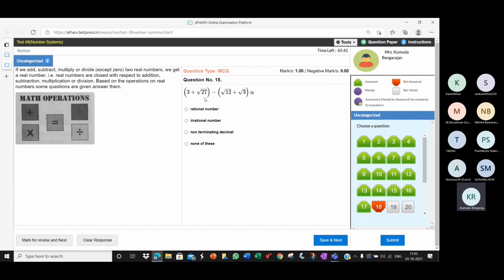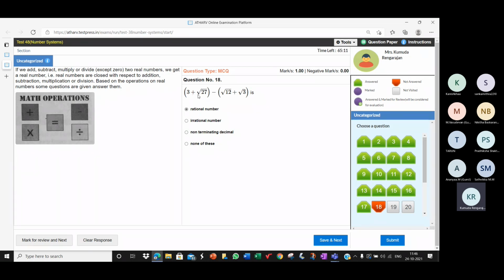Now open the bracket. 3 plus 3 root 3 minus 2 root 3 minus root 3. So on simplifying, 3 root 3 minus 2 root 3 is root 3, and there's another minus root 3. Root 3 minus root 3 gets cancelled. So the value of this expression is 3, which is a rational number.